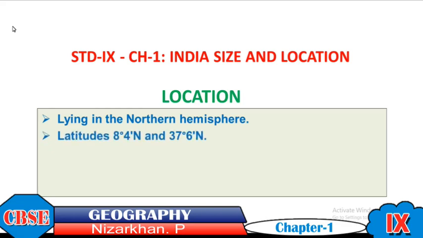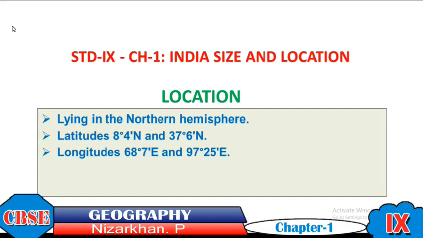And between which latitudes is our country India located? That is the exact location. The Indian landmass is lying between the latitudes 8 degree 4 minutes north and 37 degree 6 minutes north. Between these two latitudes, the Indian landmass is lying. And while we are considering the longitudes, the Indian landmass is lying between the longitudes of 68 degree 7 minute east and 97 degree 25 minutes east. Between these two longitudes, India is lying.